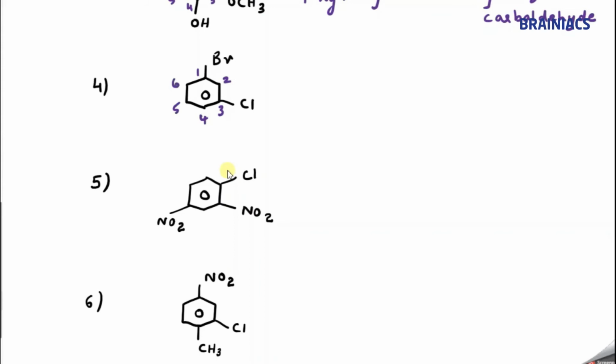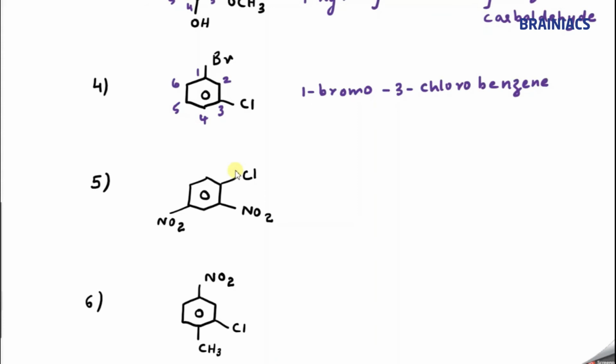So I can say the name of this compound is 1 bromo, correct? 1 bromo 3-chlorobenzene. Base compound is benzene. So 1 bromo 3-chlorobenzene. Very important. Alphabetical preference is very important when two substituents are there. Now what about the next one?